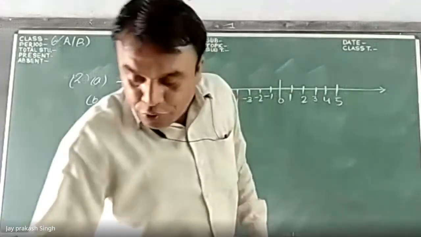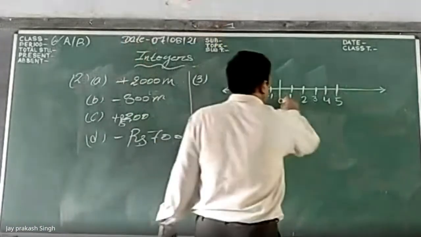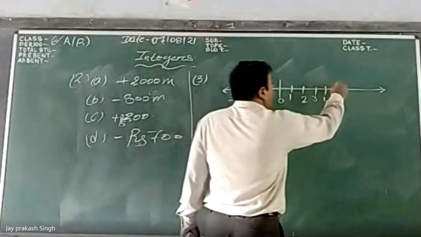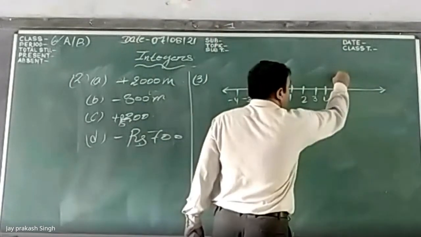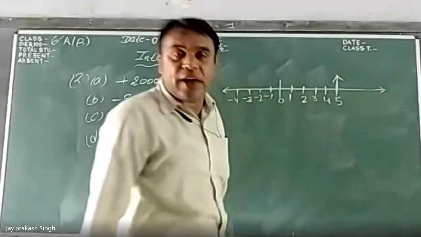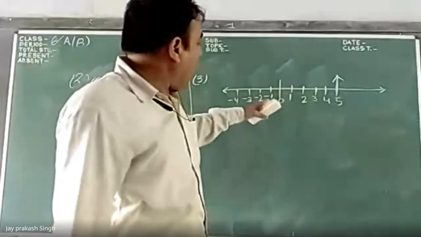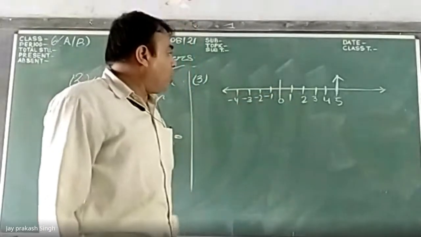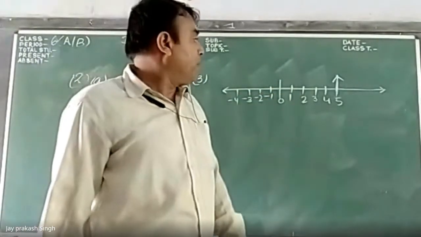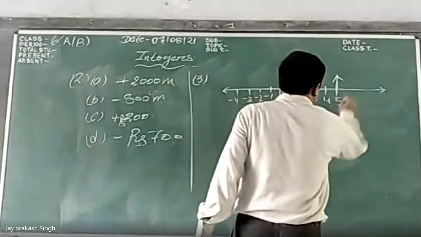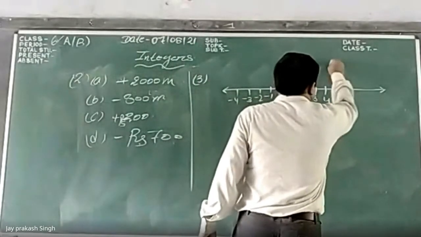Now we have to represent plus 5. It will be on the right-hand side of the 0. We have indicated it with the arrow. As you can see, I have indicated on the board that it is plus 5.